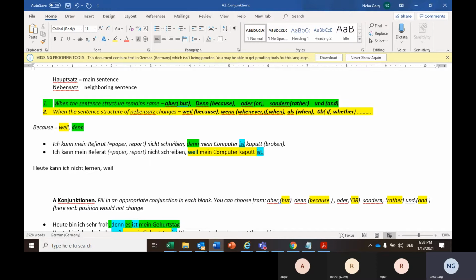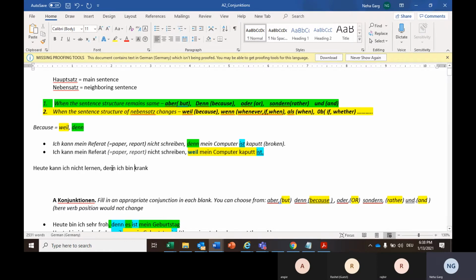So I'll use weil. Okay, let's use denn first of all. The simple sentence will be denn ich bin krank. So this is the normal structure, no changes have been done here. It's just ich bin krank and I cannot learn today. So I've connected this with denn, because: I cannot learn today because I am sick.